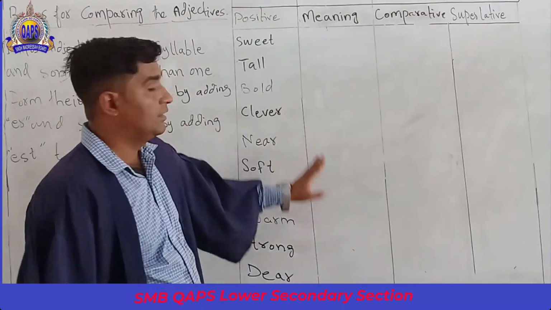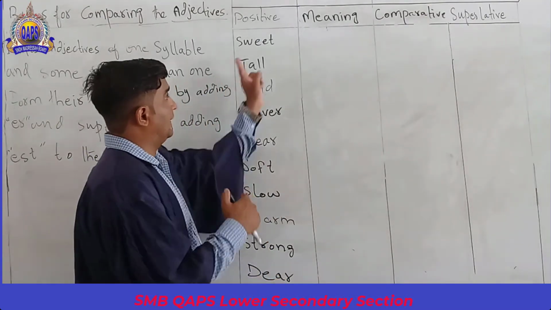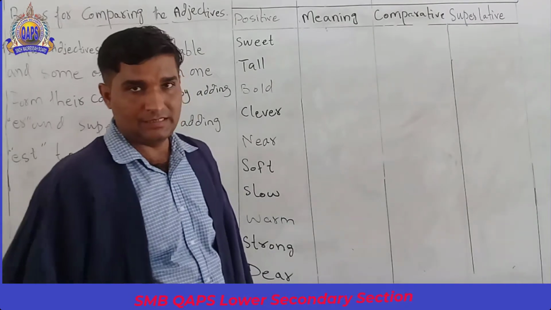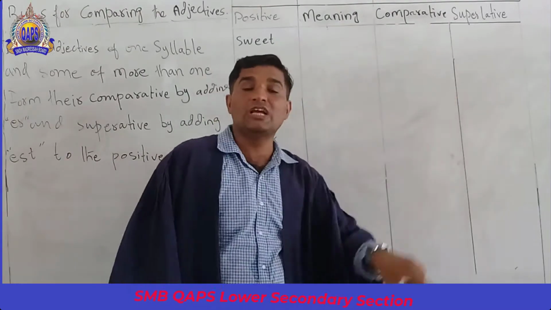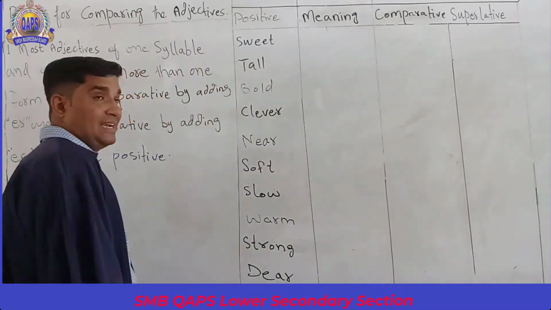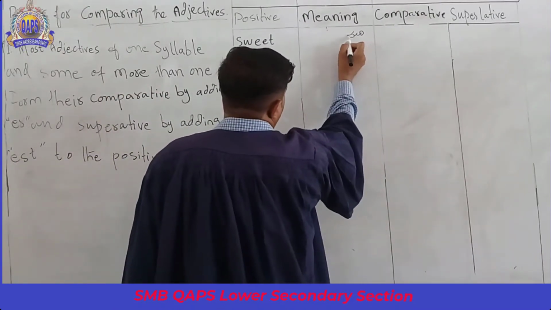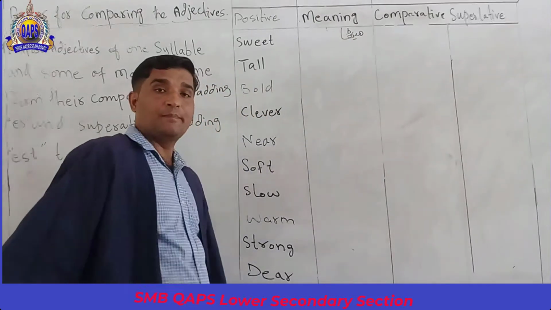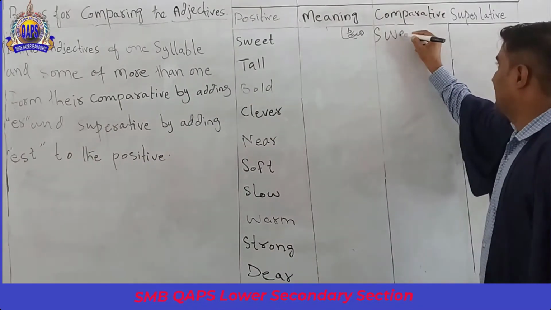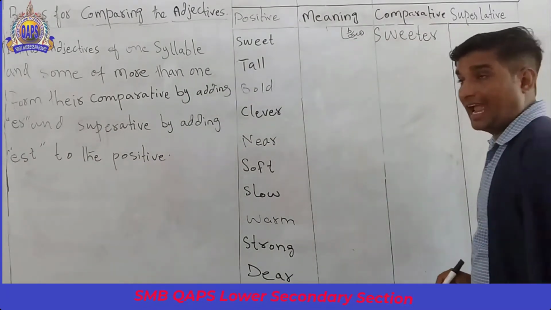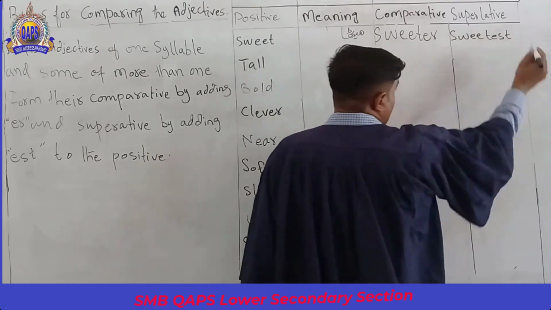Now we have some adjectives in this sense. I have made a table for you, with meanings also. By following this rule, we have to change these positives into comparative and superlative. Number one is sweet. Sweet means meetha. Its comparative is sweeter and superlative is sweetest.